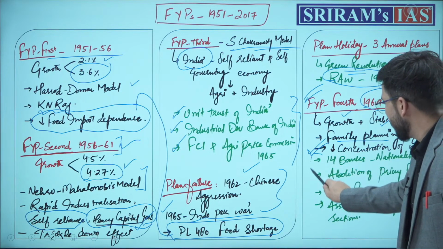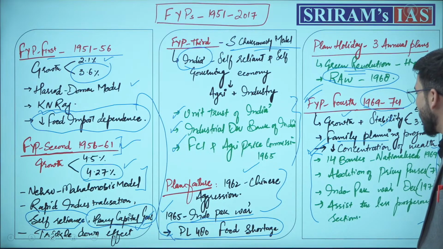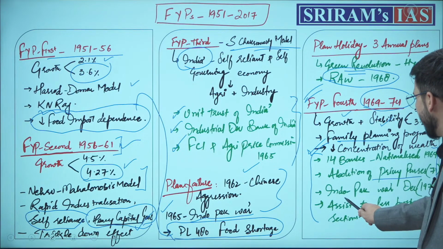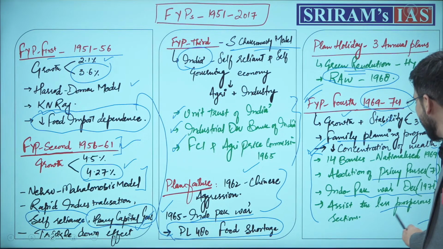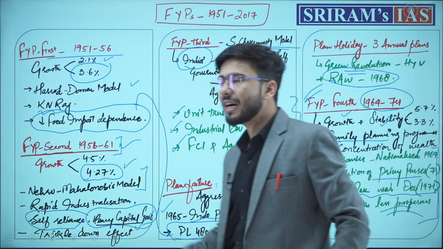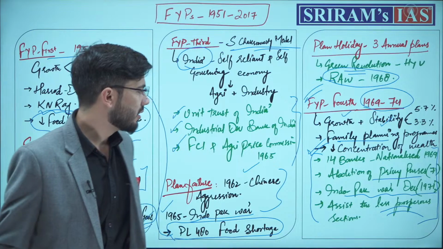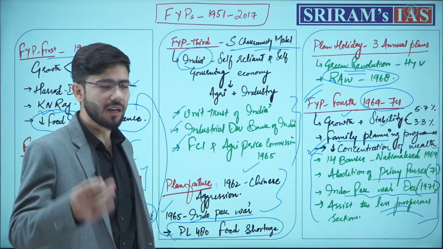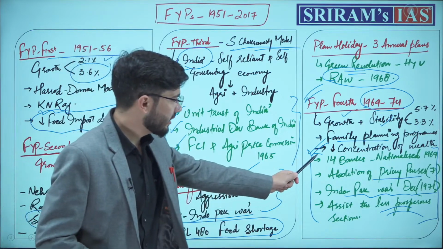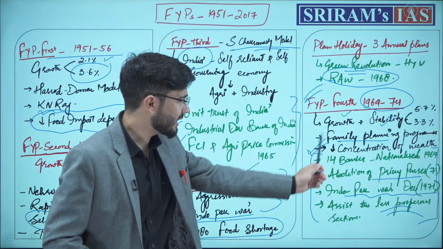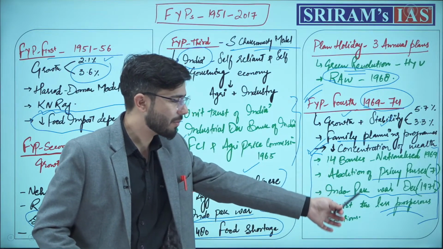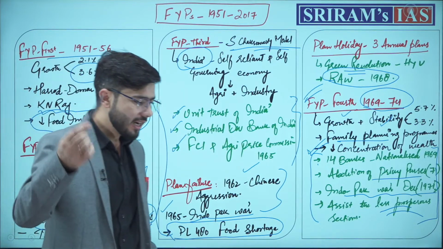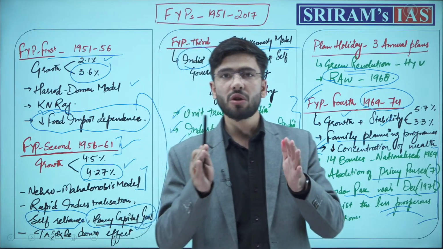Next, some key initiatives which were taken, the most important ones are: 14 banks were nationalized, there was abolition of privy purses, and the Indo-Pakistan War of 1971, and the focus was on assisting the less prosperous sections more so that they have an equal share in the development of the nation. Now remember, these 3: 14 bank nationalization, abolition of privy purses and the Indo-Pakistan war. These were the 3 options in that question which I discussed with you, that it was basically to arrange this in chronological order.